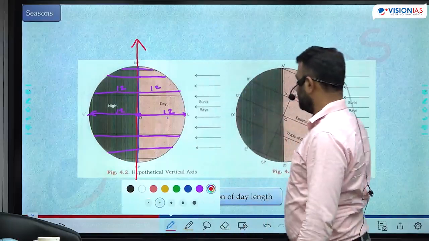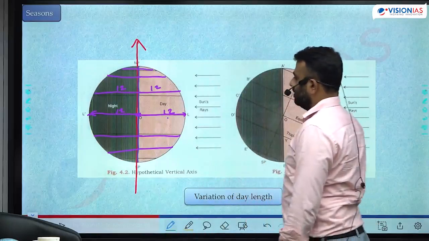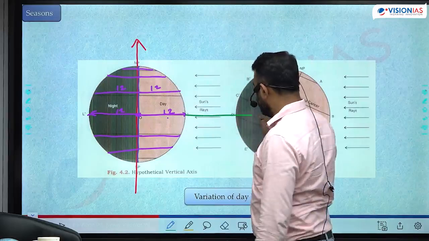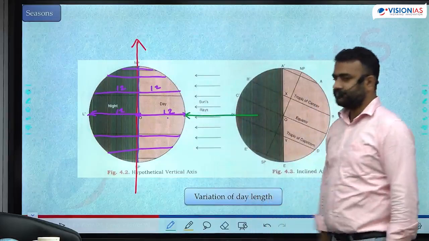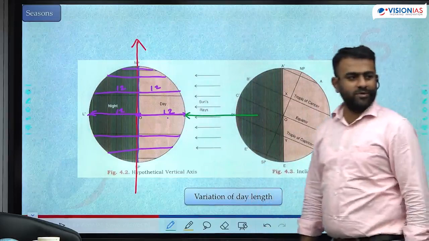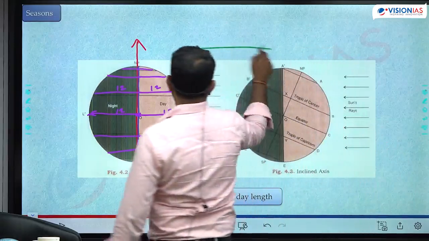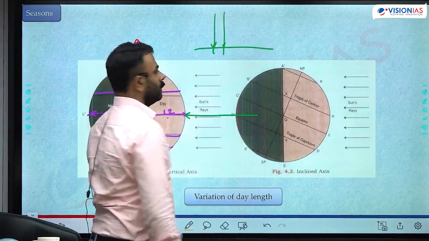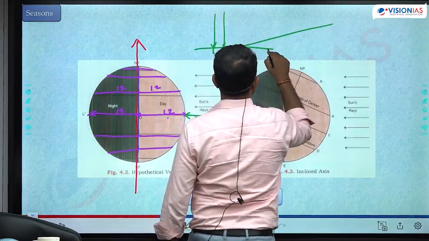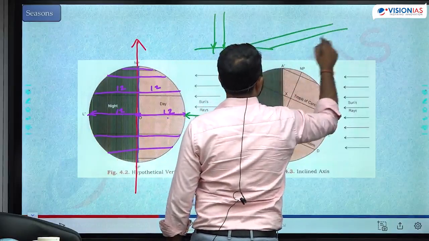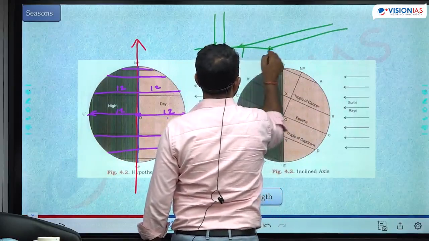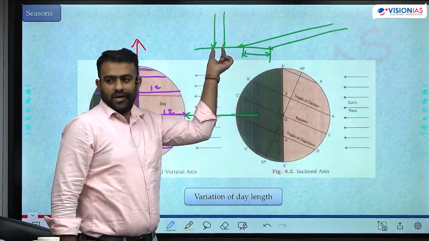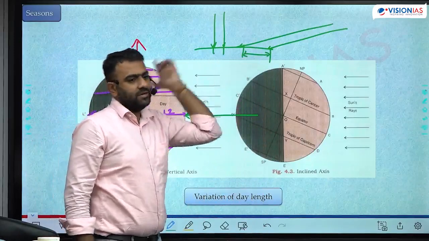What about intensity of sunlight? The intensity of sunlight is maximum at the equator because that is where it is falling totally at 90 degrees. Intensity of sunlight depends upon the angle of incidence. ये तो पता है ना? When the sunlight falls straight, it occupies a smaller area. When the sunlight falls at an oblique angle, can you see it occupies a larger area? The same sunlight occupying a smaller area, higher intensity. The same sunlight occupying a larger area, lower intensity.